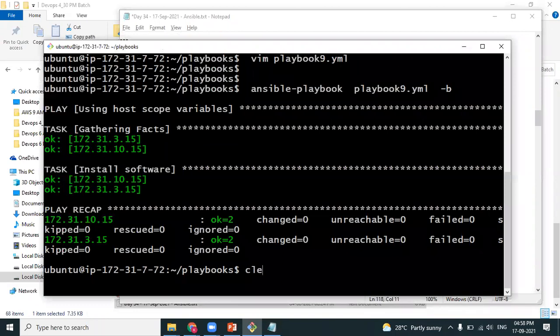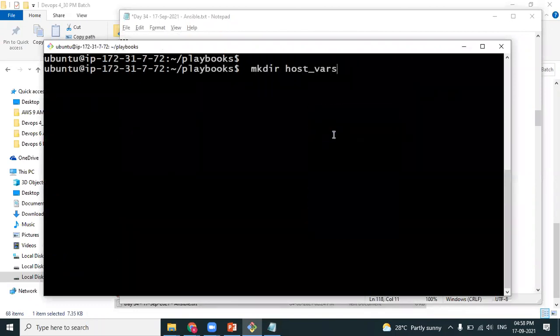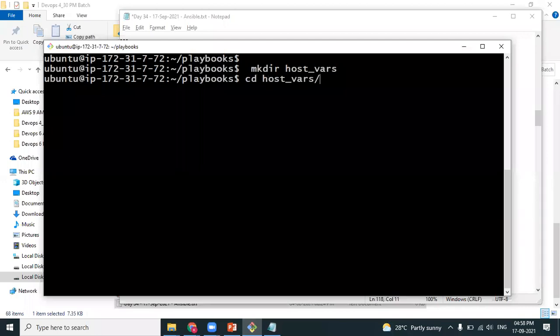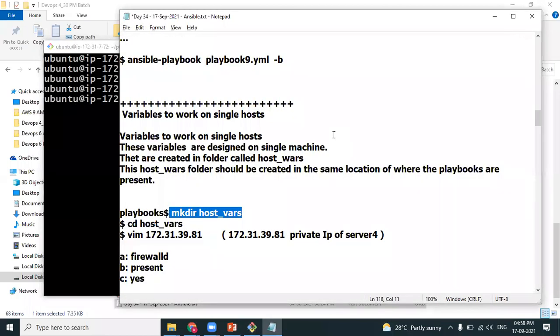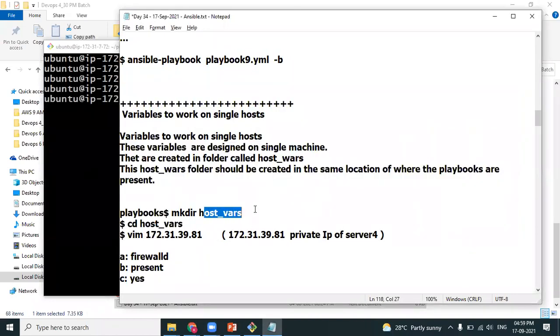But we need to run the playbook at the same location, right? Yes, the same folder. I'm creating the directory host_vars. I will go to that particular directory and create a file. I want to configure only one specific node. If you want to configure a group of nodes, we maintain the file name the same as the group name. But if you want to configure only one specific machine, in such a case, create a file whose name should match the IP address of that particular machine which you are planning to configure. So host_vars is the directory name which you have created.